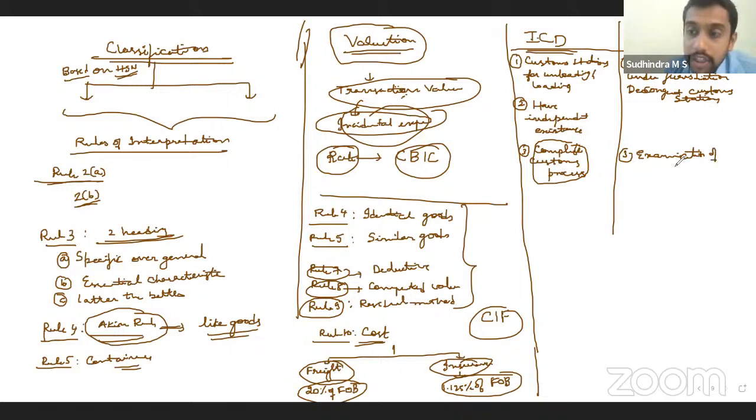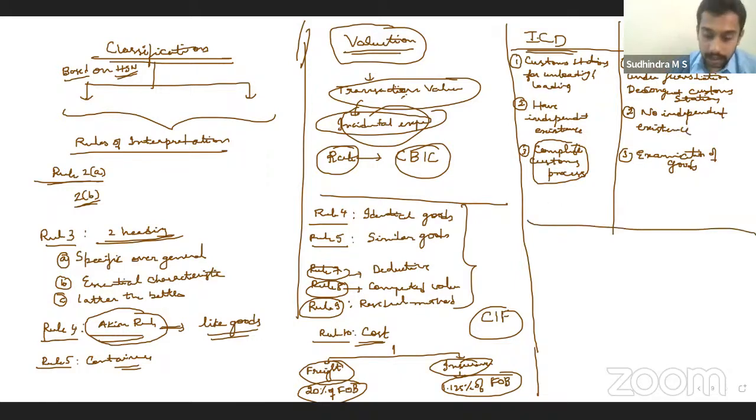So only examination of goods happens in CFS. Therefore, CFS do not have independent existence. It's only a part of the customs area. Only part of the process happens. Clear with this? Yes.